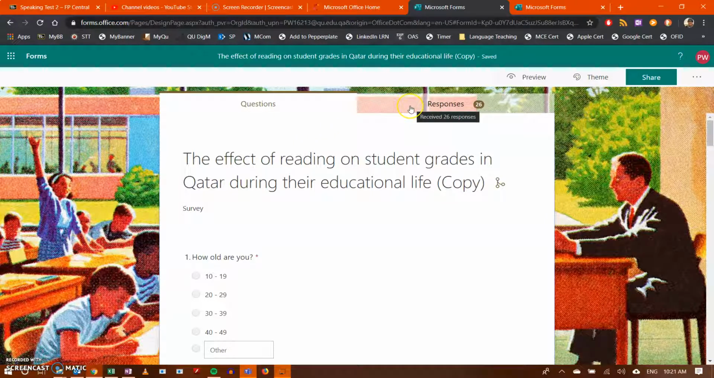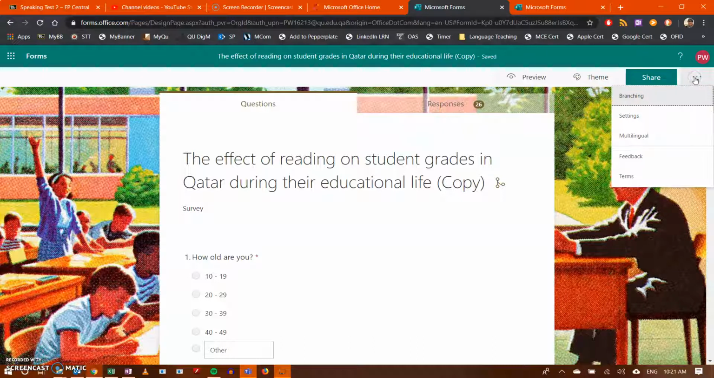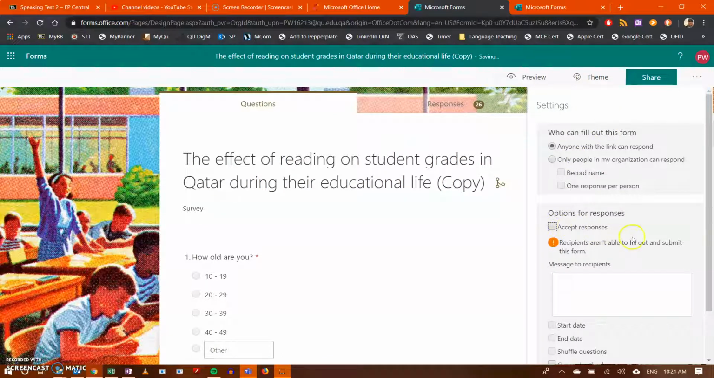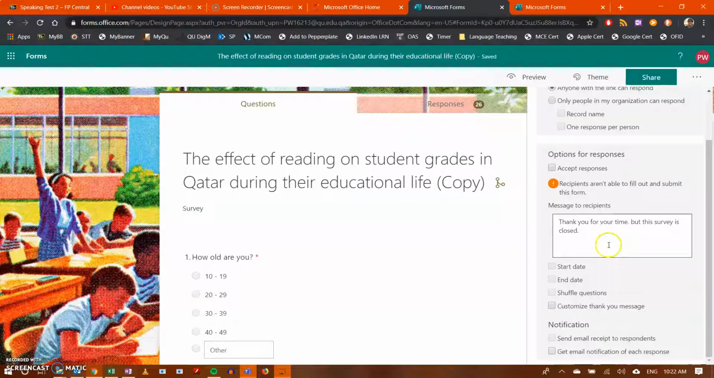Now, once the survey's finished, you need to come into your survey, click the three dots, go to Settings, make sure you click Accept Responses. Recipients aren't able to fill out. You can leave a little message. Thank you for your time. But this survey is finished. This survey is closed. Anything you want. Doesn't matter. Alright?